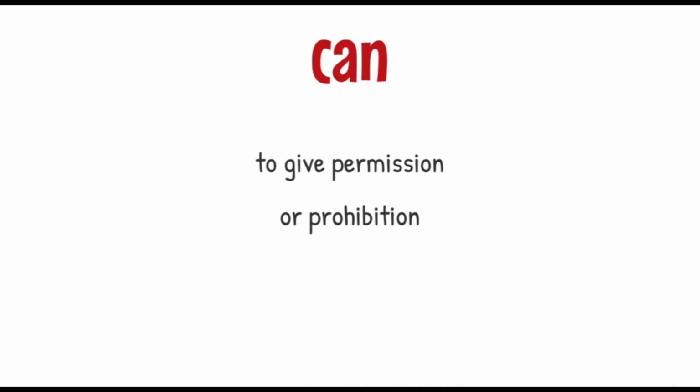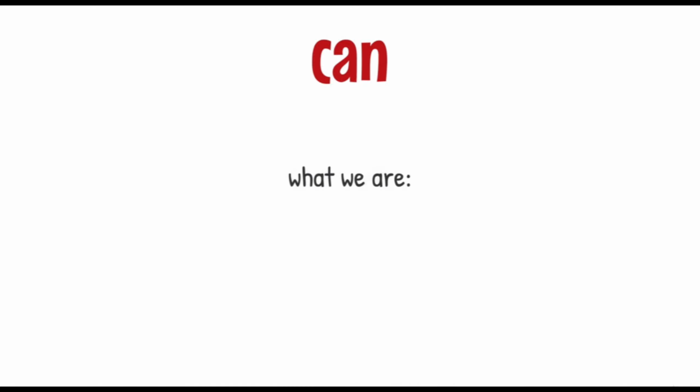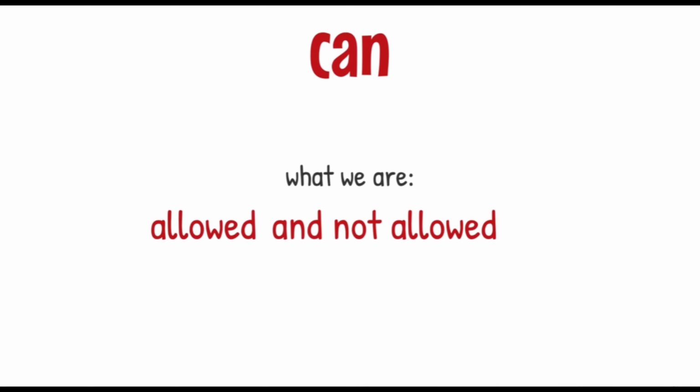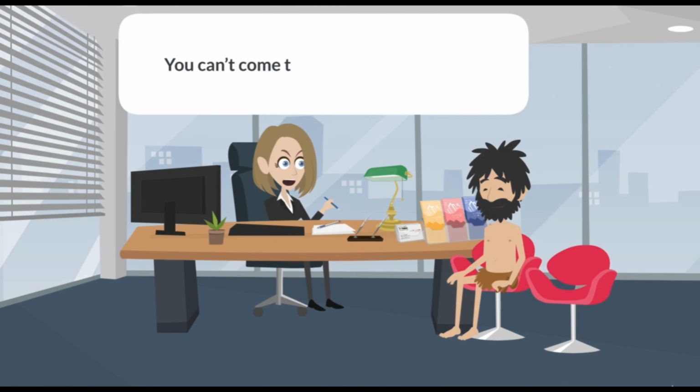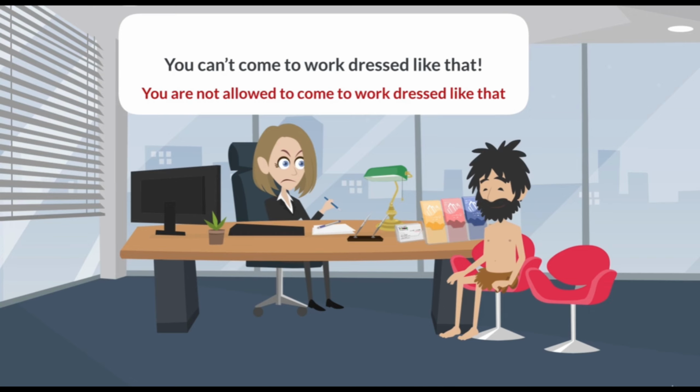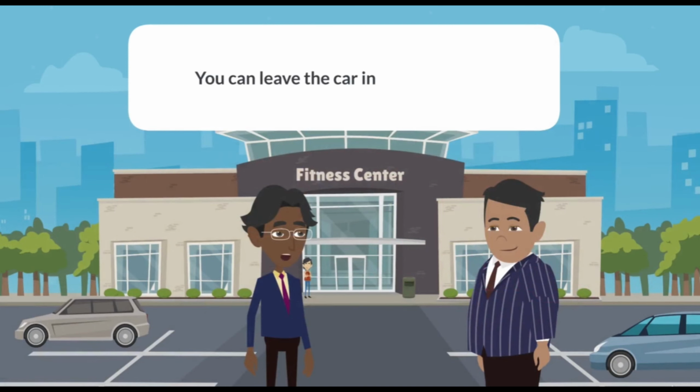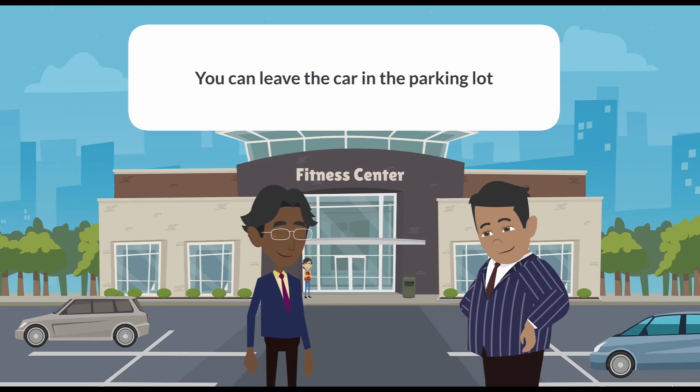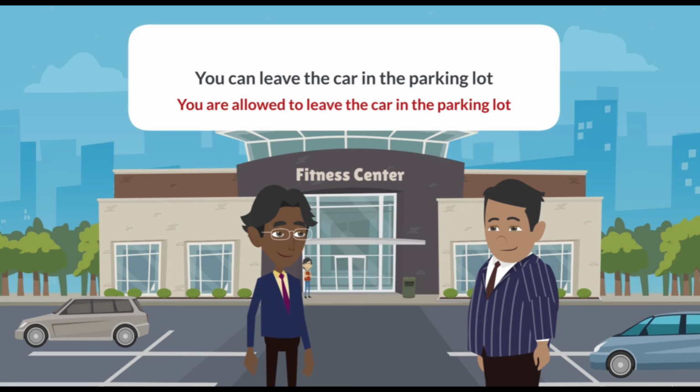We also use can to give permission, or in the negative context, prohibition. In other words, we use can to show what we are allowed to do and what we aren't allowed to do. For example, you can't come to work dressed like that. Meaning, you are not allowed to come to work dressed like that. You can leave the car in the parking lot. Meaning, you are allowed to leave the car in the parking lot.